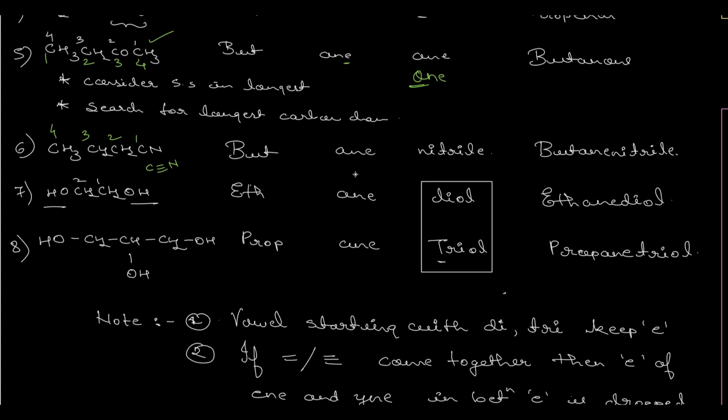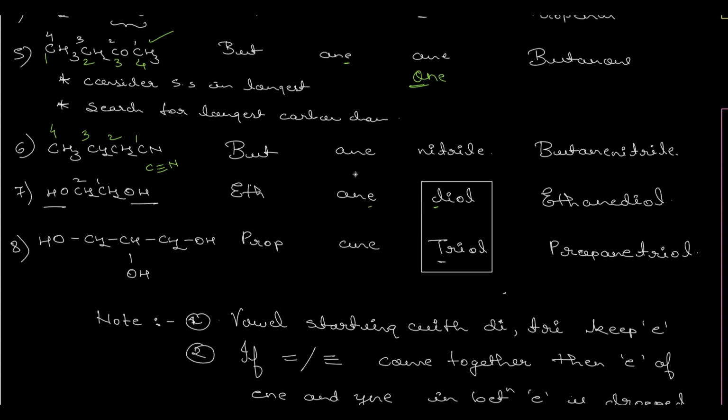Another example, now CH2, CH2, on both the sides OH are present. So the longest carbon chain is of 2, that is word root is eth. Okay, and only single bond is present. Therefore, primary suffix would be ane and 2 OH are present, hence diol. So the IUPAC nomenclature would become ethane diol. Now mind that it is diol. Okay, so hence E wouldn't drop. The suffix is starting with a non-vowel, hence that is a consonant. So E won't drop here. Hence we will write the whole name, that is ethane diol.